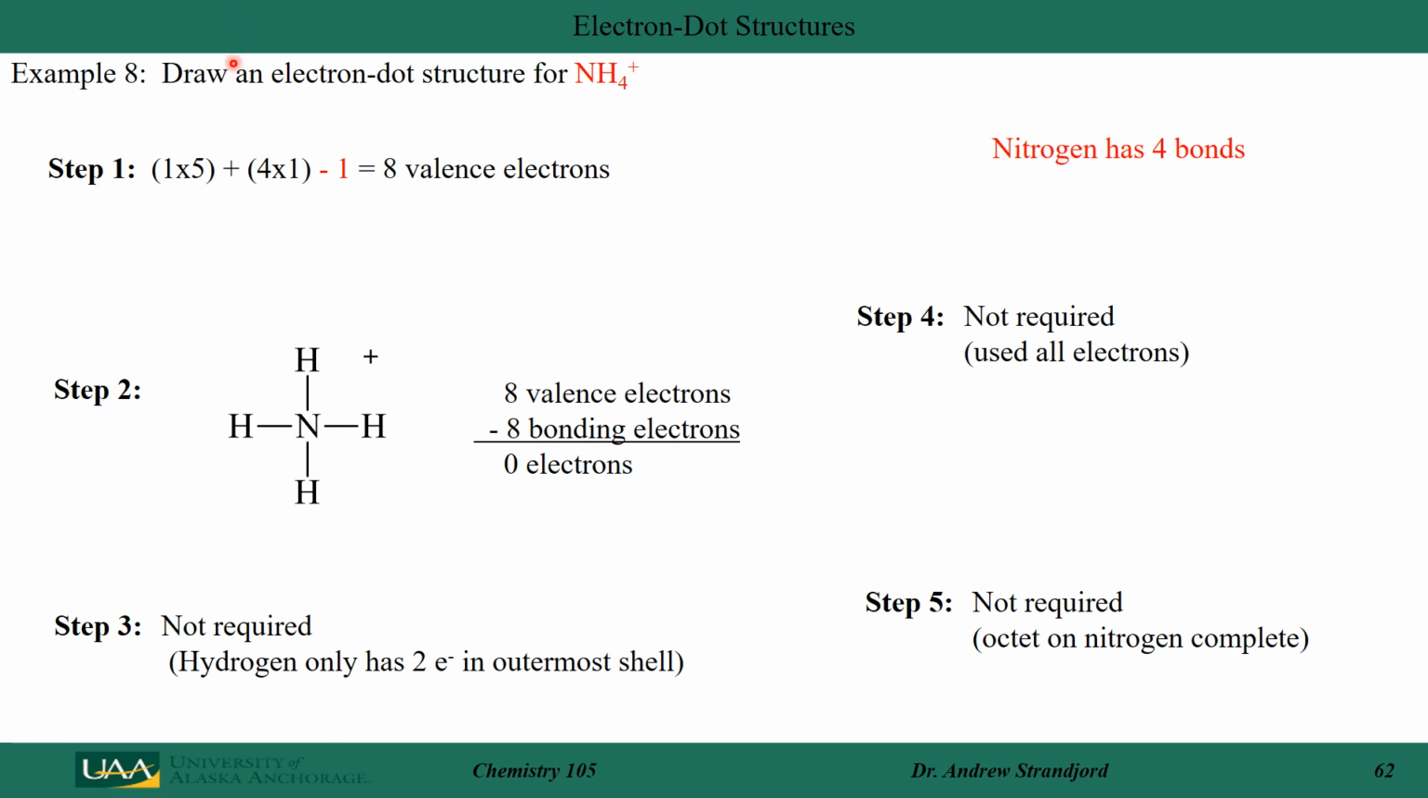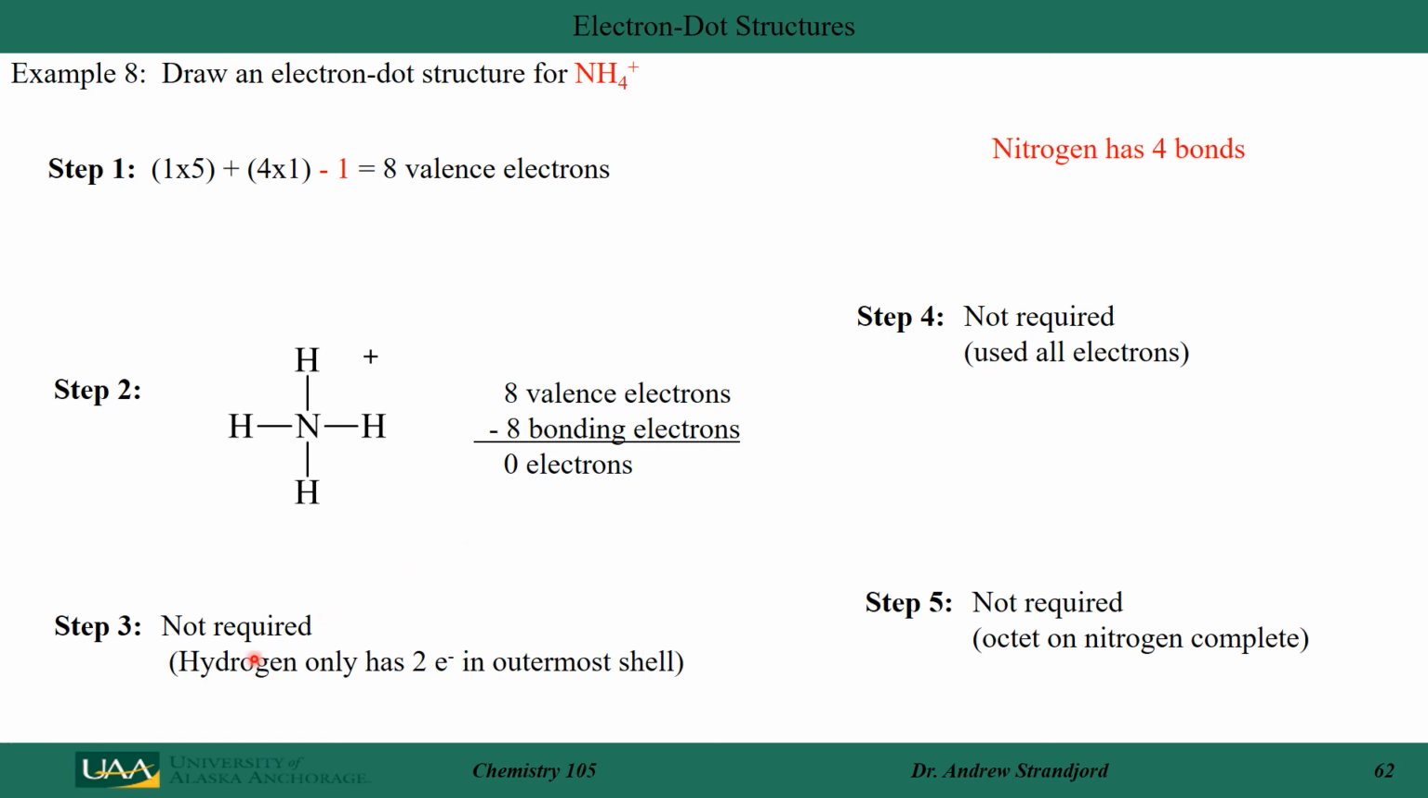Let's look at another cation, NH4+. My nitrogen brings 5 electrons. Each of my 4 hydrogens brings 1. I need to subtract 1 because I have a cation, so 9 minus 1 gives me 8 valence electrons. I put my nitrogen in the middle and surround it with my 4 hydrogens, forming a bond to each of them. That uses 8 electrons to form those 4 bonds.